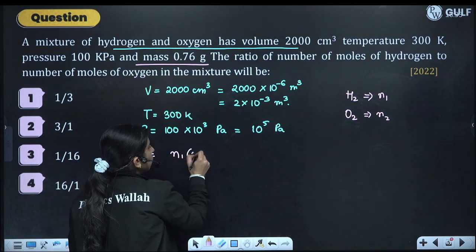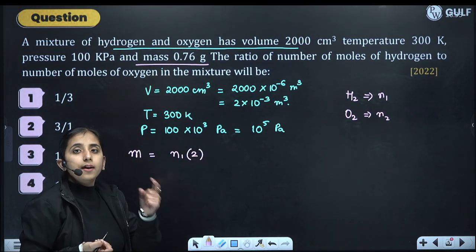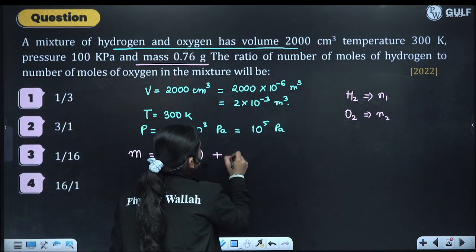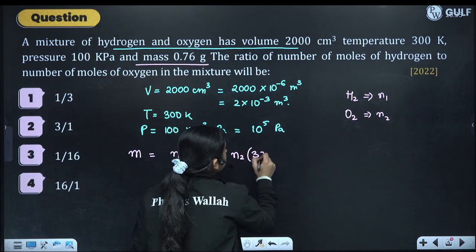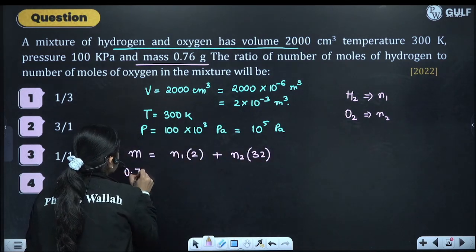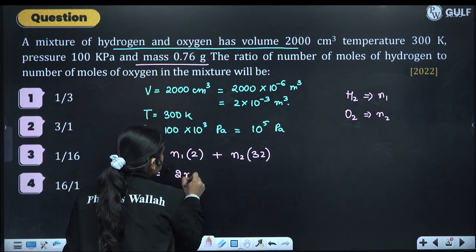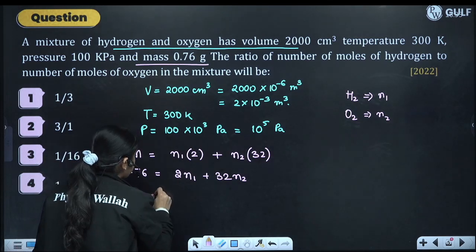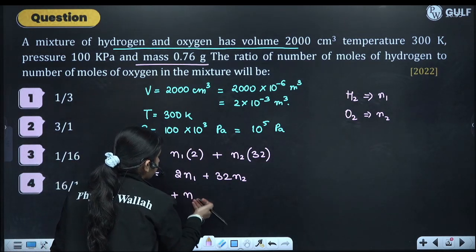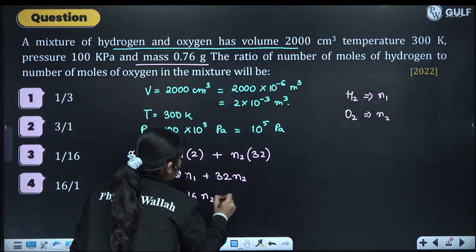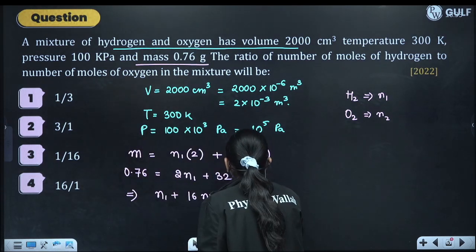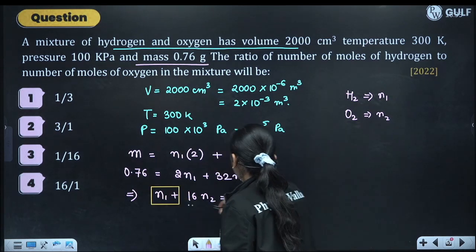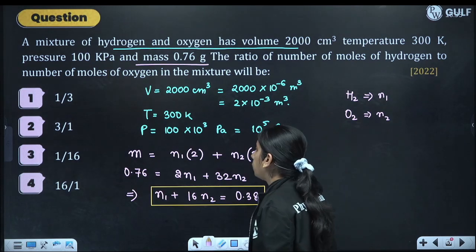N1 moles into molar mass of hydrogen. 1 mole has 2 gram, so N1 moles will have N1 into 2. Similarly, N2 into 32. So we will get 0.76 is equal to 2N1 plus 32N2. From this we get N1 plus 16 N2 is equal to half of 0.76, that is 0.38. Name it as equation number 1.